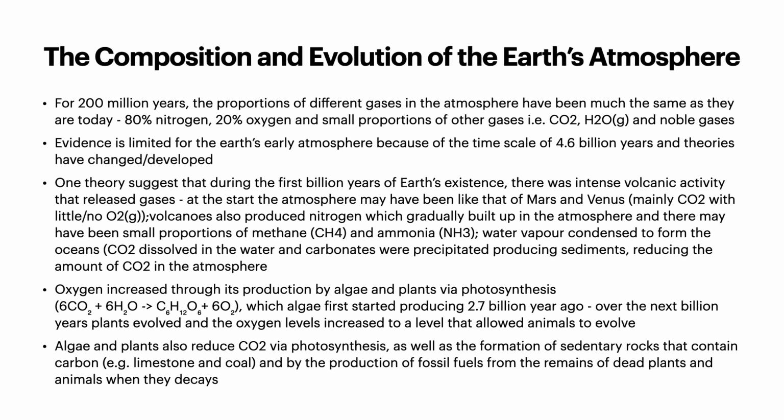Oxygen increased through its production by algae and plants via photosynthesis. You've got the equation for photosynthesis there, where algae first started producing oxygen 2.7 billion years ago. Over the next billion years, plants evolved and the oxygen levels increased to a level that allowed animals to evolve.